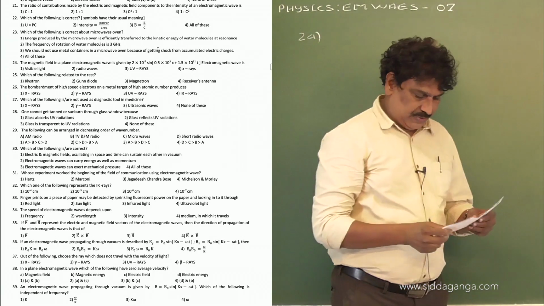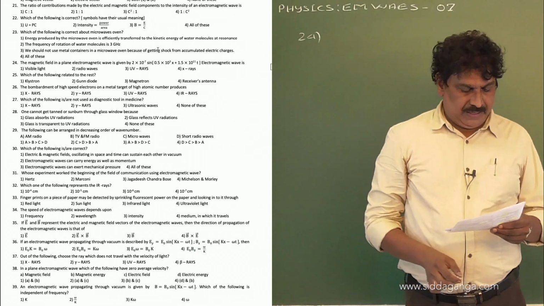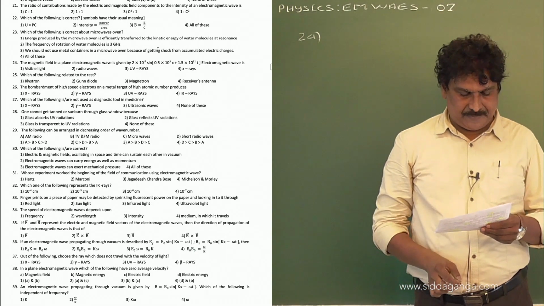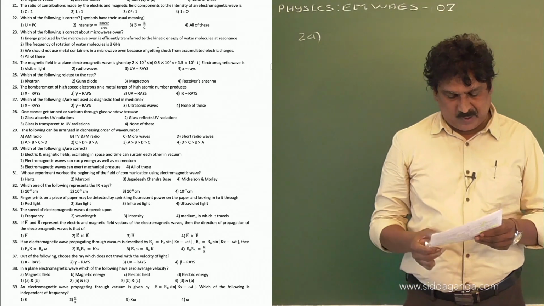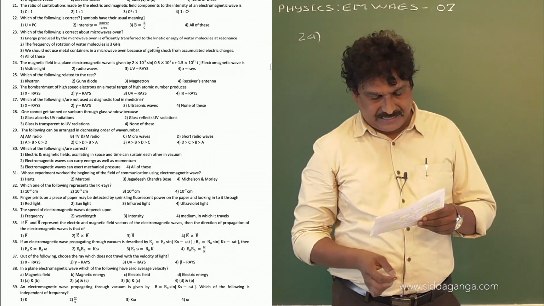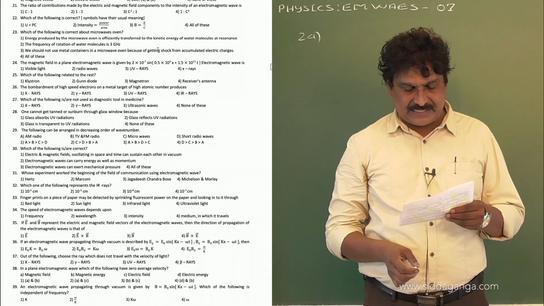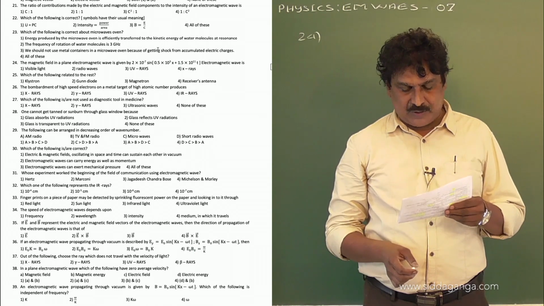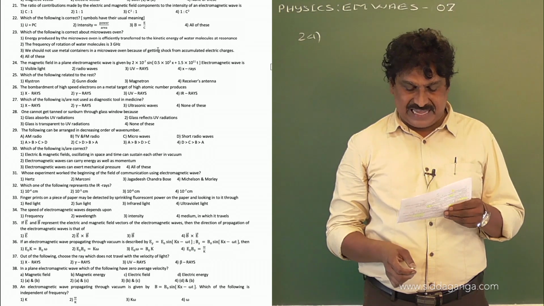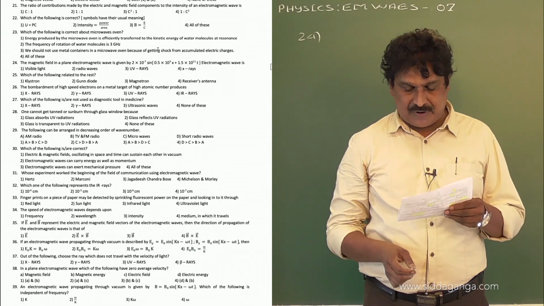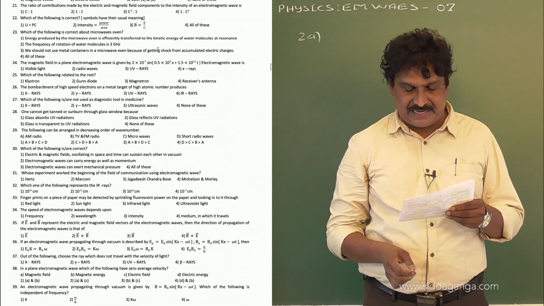Now, question number 24. Magnetic field in a plane electromagnetic wave is given by 2 into 10 power minus 7 sine of 0.5 into 10 power 3 x plus 1.5 into 10 power 11 t.